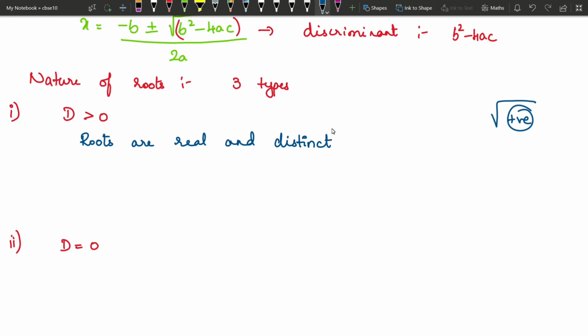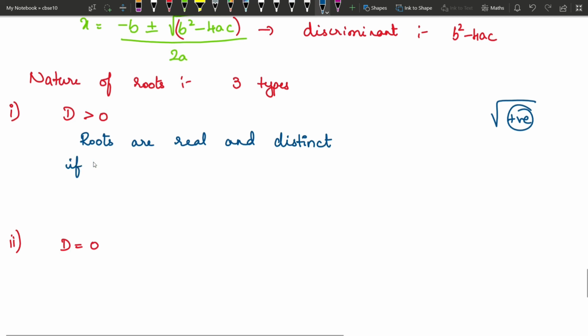Like in our first example, we had the roots as -2 and -5, right? Those are real numbers and those are different numbers. So roots are real and distinct when the discriminant is greater than 0. So this is the first result. Further, if this number is a perfect square, then you get rational roots, and if the number is not a perfect square, then you will get irrational roots.